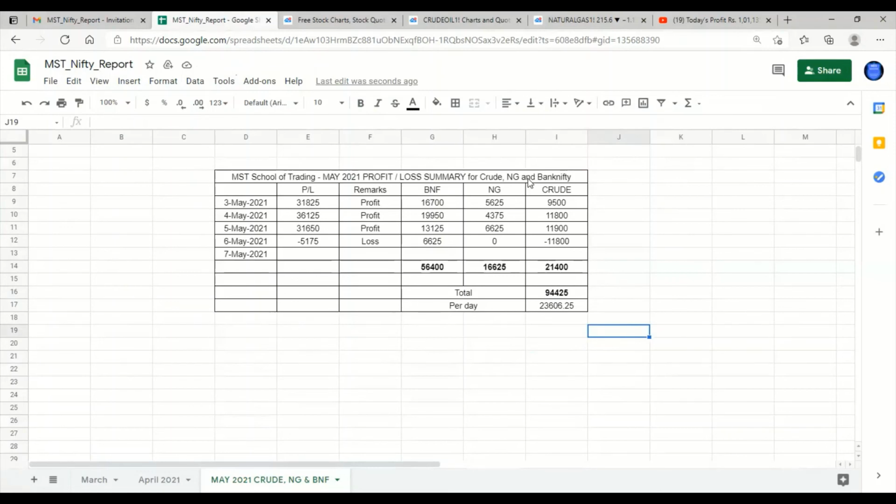What else do you want? Suppose you are investing 3 lakh rupees: 1 lakh for crude oil, 1 lakh for natural gas, and 1 lakh for Bank Nifty. If your total investment is 3 lakh rupees and your return is 94,425 rupees within 4 days, who will give this much profit? So in such a case, you have to consider it this way.